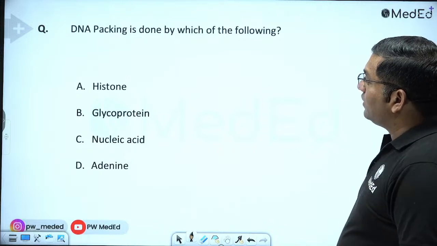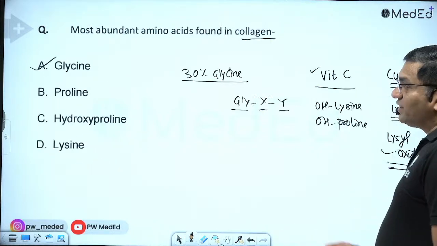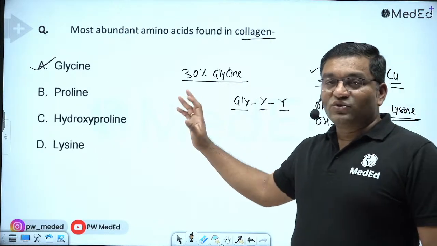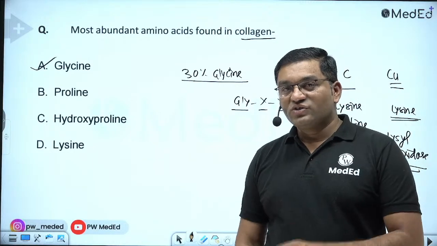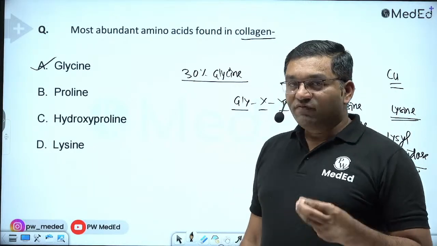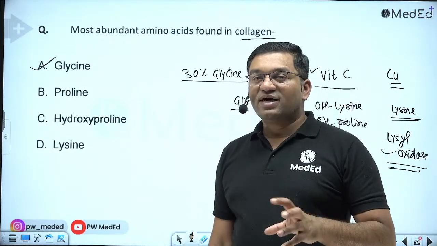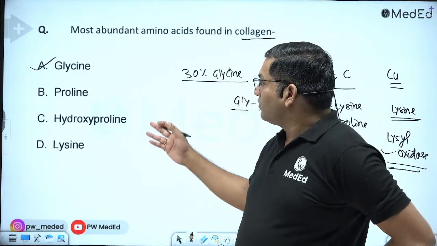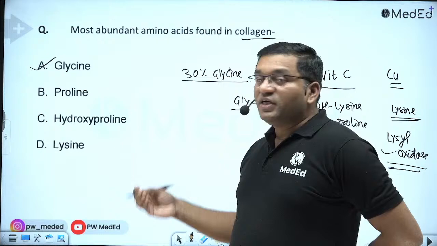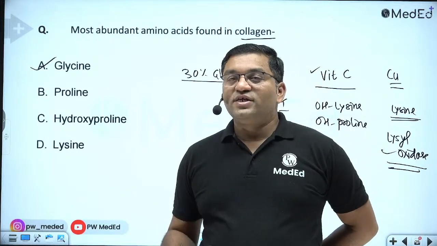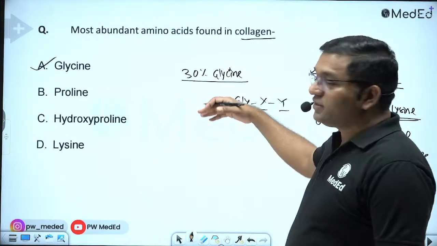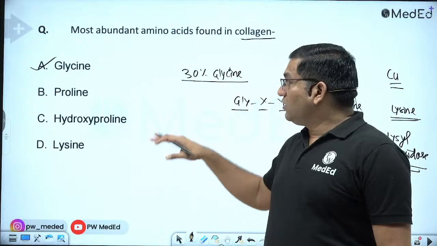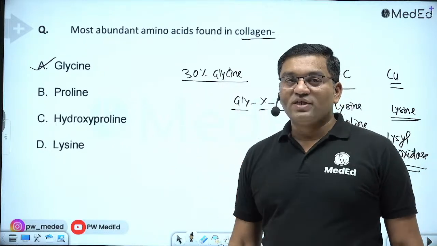Okay. Now, various types of collagen are there, with various disorders. Type 1 collagen is defective in osteogenesis imperfecta. There are different disorders that can be asked, that is Ehlers-Danlos syndrome, and also epidermolysis bullosa. So there are different collagen disorders in which the various types of collagen are defective.